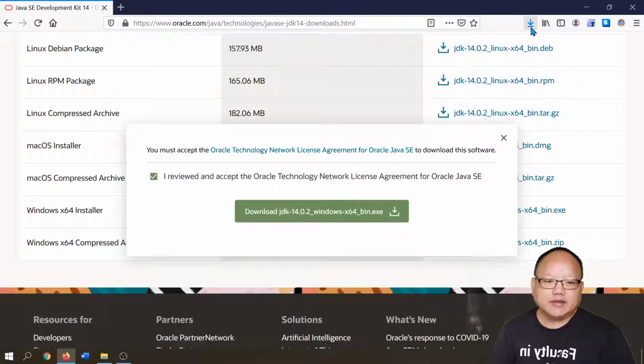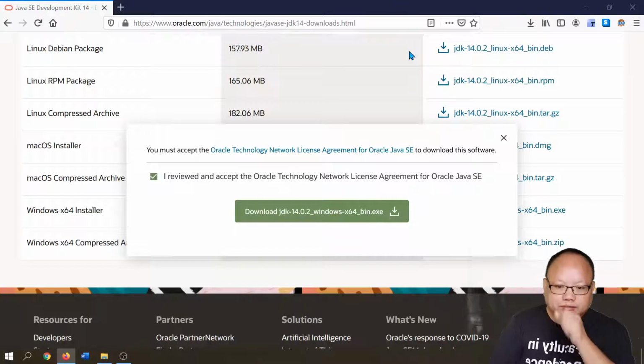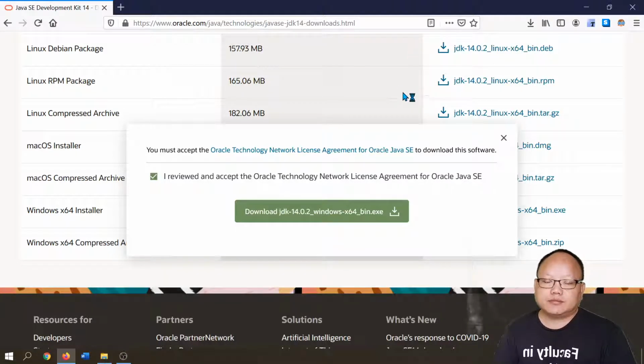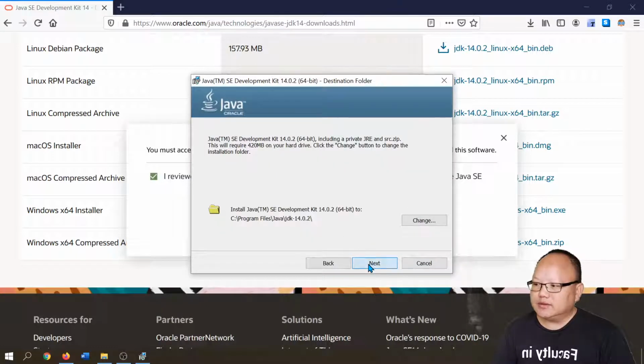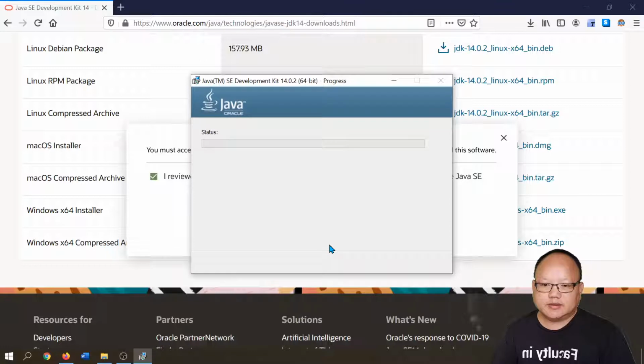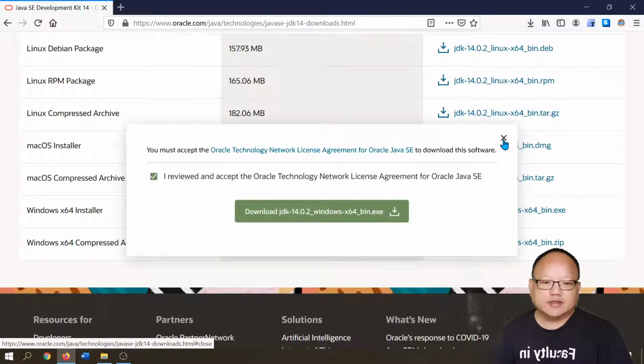Once it's complete, on Firefox there's a download button. You click on that, and you can click on the installer that you just downloaded. Alright, just go to next. Next. Close. So that's it for our JDK.